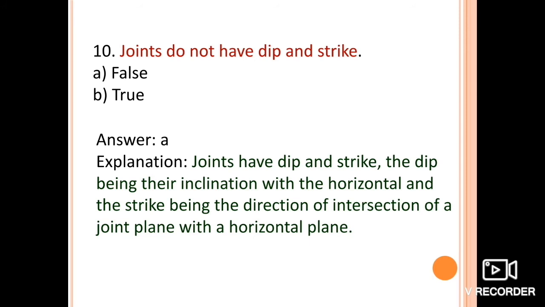the dip being their inclination with the horizontal and the strike being the direction of the intersection of the joint plane with the horizontal plane. It is the same as the simple dip and strike. So joint dip and joint strike have the same definition. So here option A is correct, that the given statement that joints don't have dips and strikes is false.